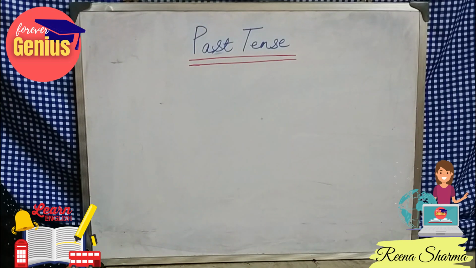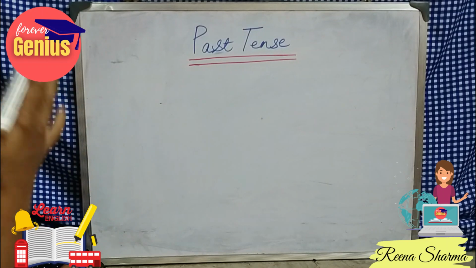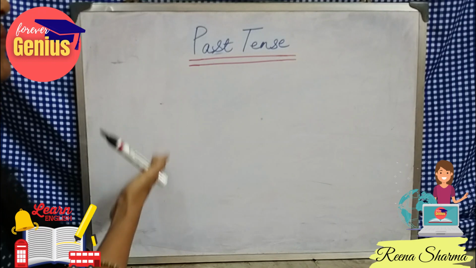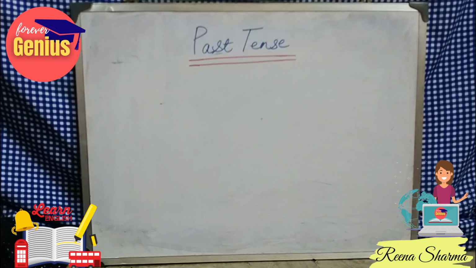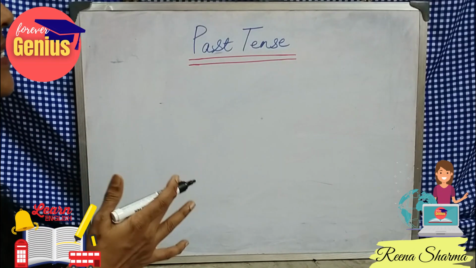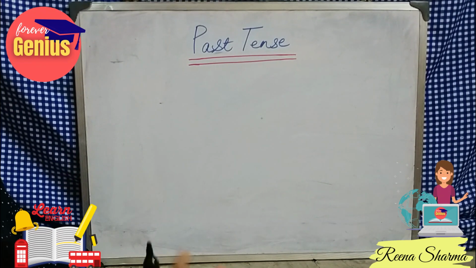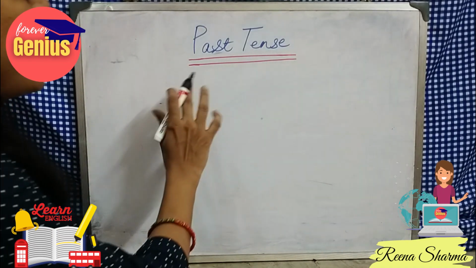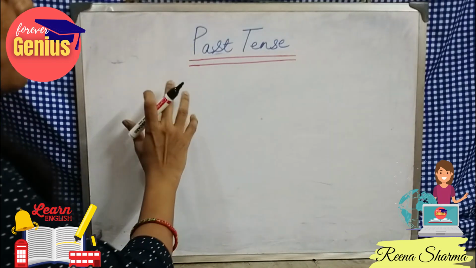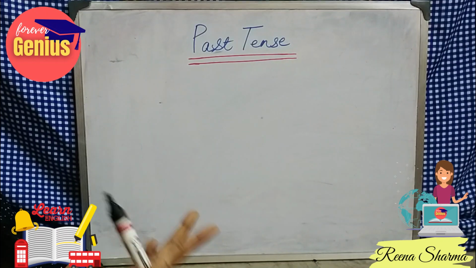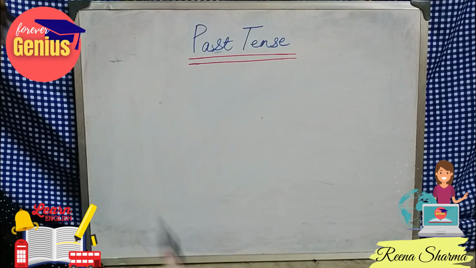Now as we have learned in simple present tense, in simple tense there are four forms. Similarly, the same case lies with past tense. We would be seeing the rules, how they will be applicable in case of past tense related to simple past tense, past continuous tense, past perfect tense, and past perfect continuous tense, with respect to affirmative sentences, negative sentences, interrogative sentences.